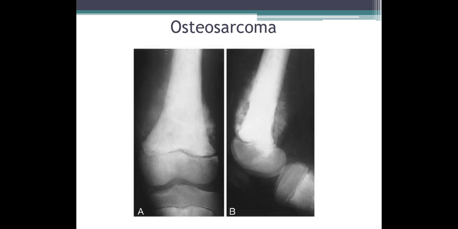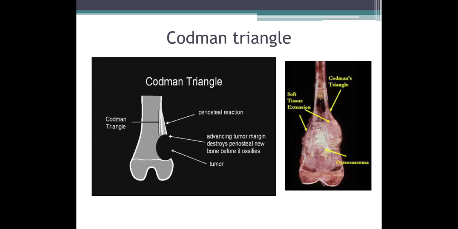Again, picture showing osteosarcoma involving the distal femur. Picture A showing AP view of the femur with sclerosis of the femoral cortex, and you are seeing perpendicular periosteal reaction arising from the cortex. This is called sunburst periosteal reaction. Picture B again shows osteosarcoma with sclerosis of the femur with radiating periosteal reaction, that is sunburst periosteal reaction.